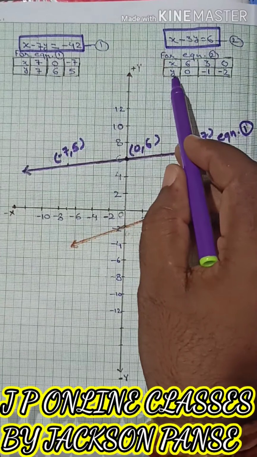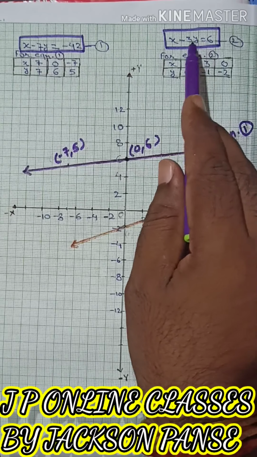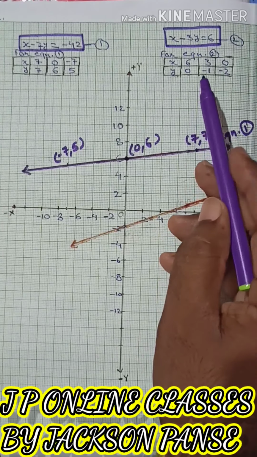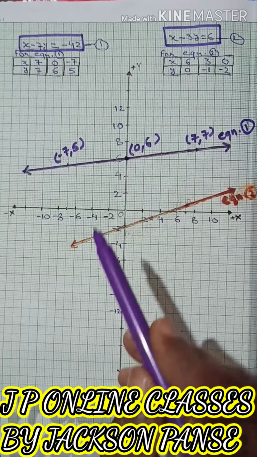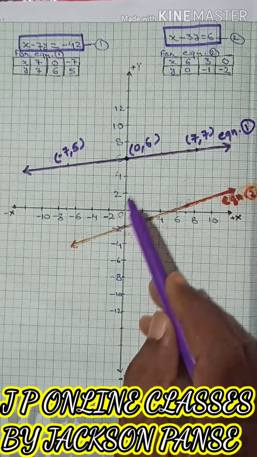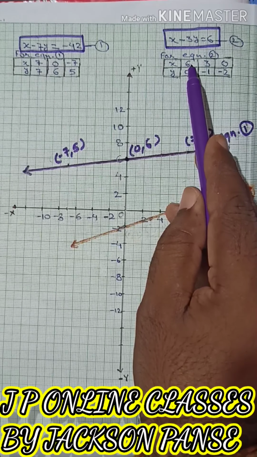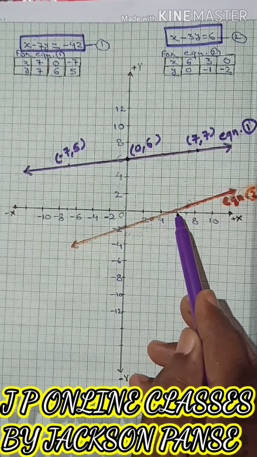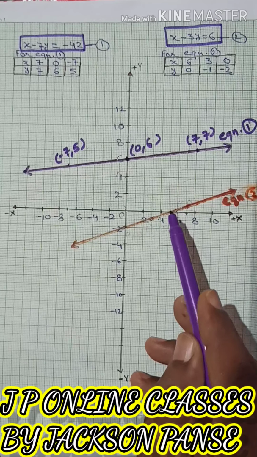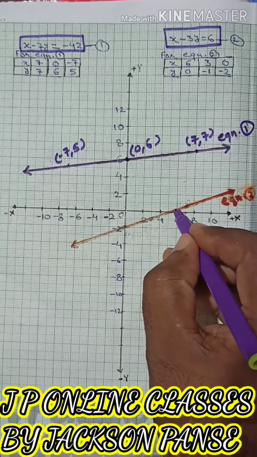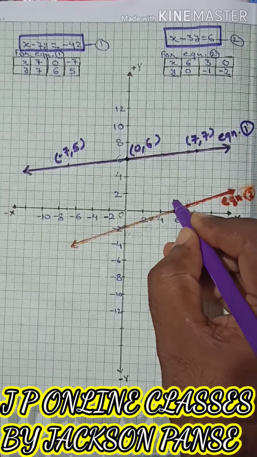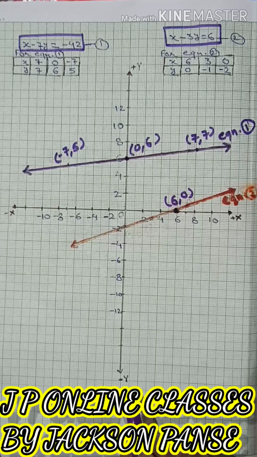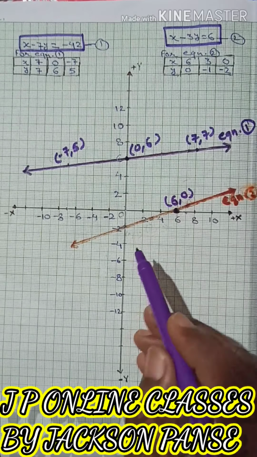Now these are the points for equation number 2. Now we'll locate these points on the xy plane. The first point is 6, 0. Again we'll start from the origin. Here the given value of x is plus 6, so we'll proceed to the right hand side, 2, 4, 6. Now y equals 0, so we don't need to move from here. So this is the representation of 6, 0, located here.